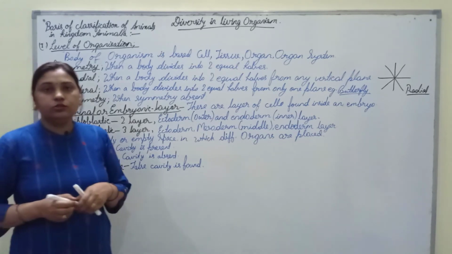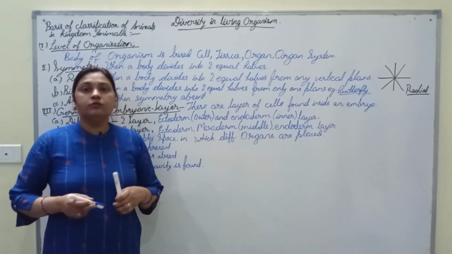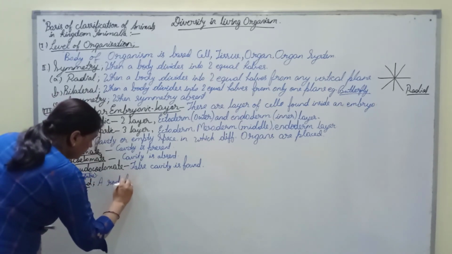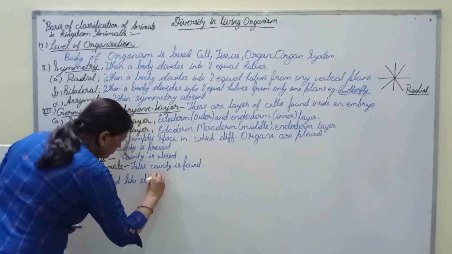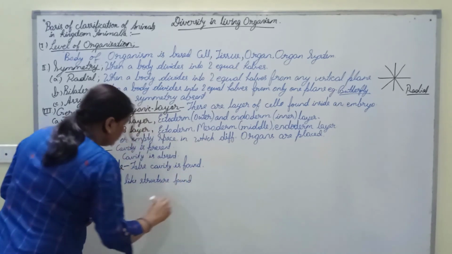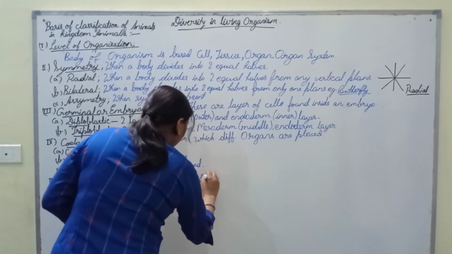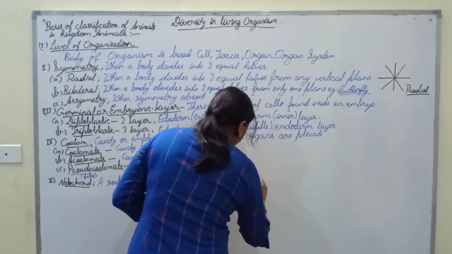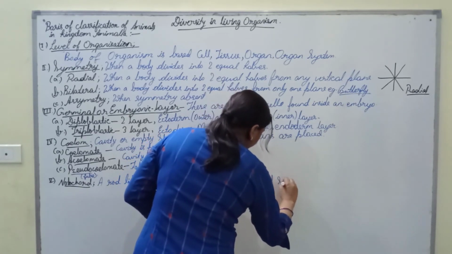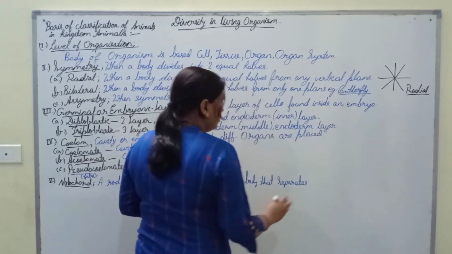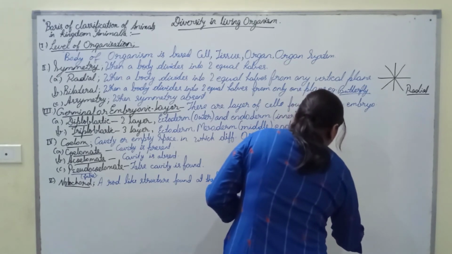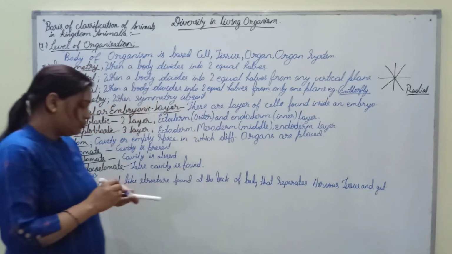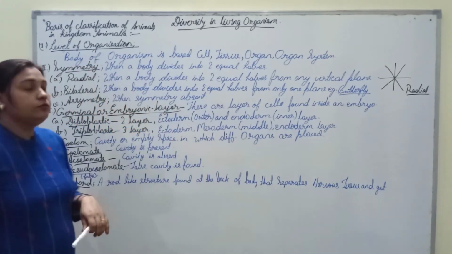Notochord is a rod-like structure found at the back of the animal's body that separates nervous tissue and guts. So this is notochord.